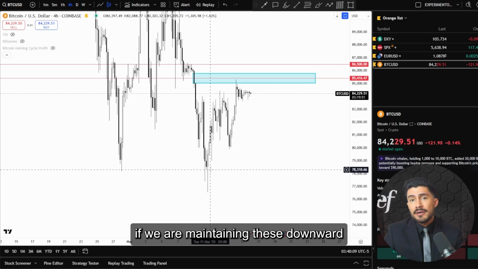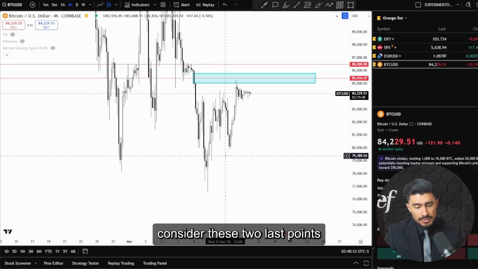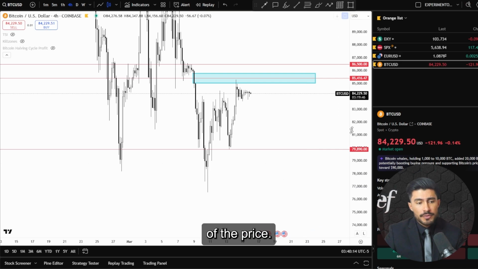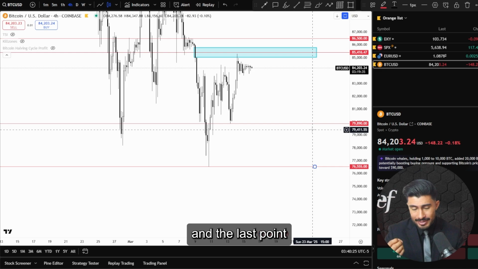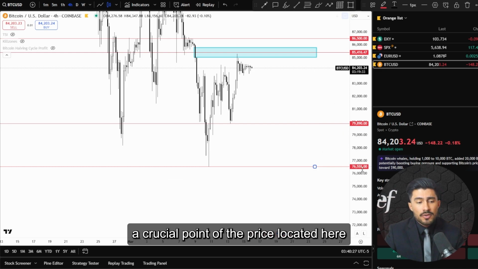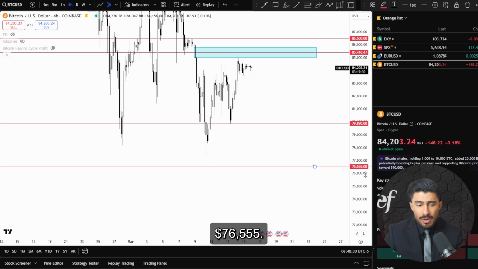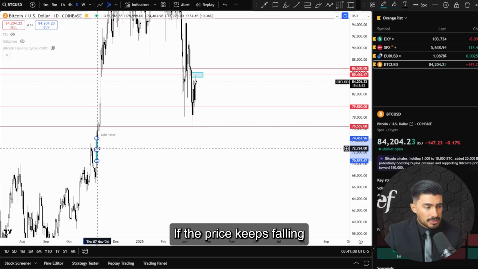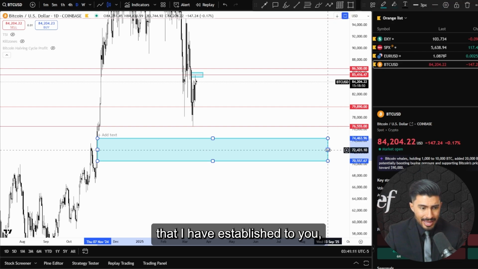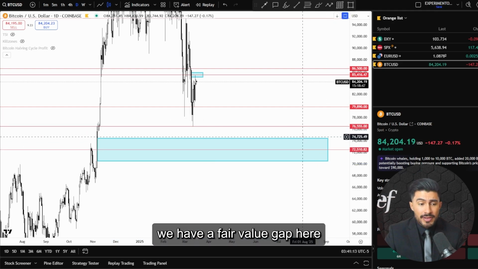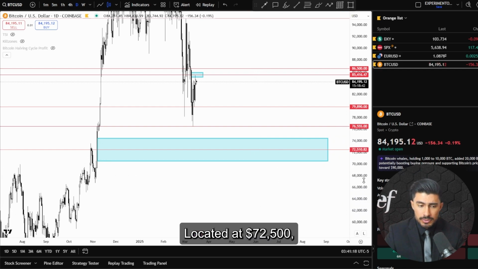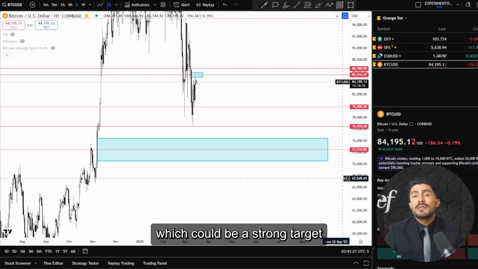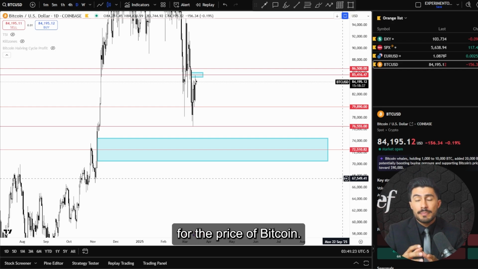However, if we are maintaining this downward structure, please consider these two last points of the price. The first one located at $79,890, and the last point, a crucial point of the price, located here, $76,555. If the price keeps falling from this last point, we have a fair value gap here with its consequent encroachment located at $72,500, which could be a strong target for the price of Bitcoin.